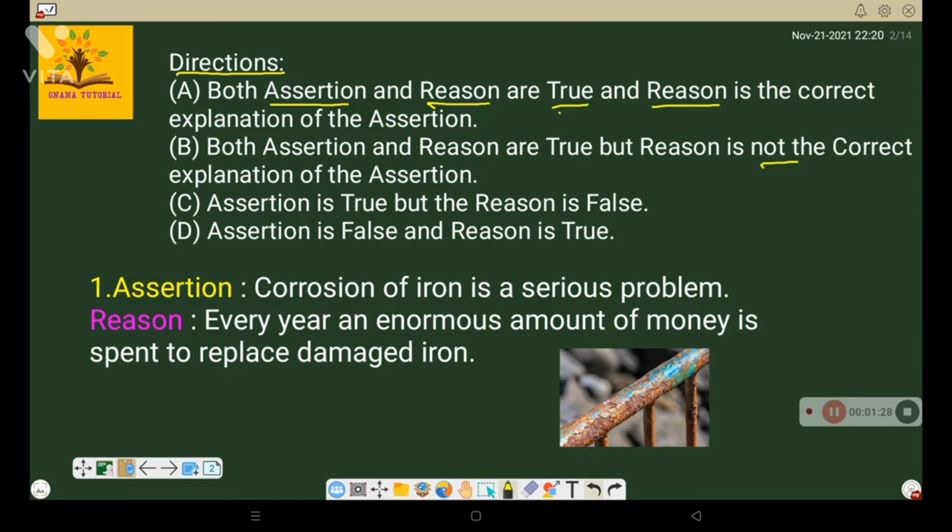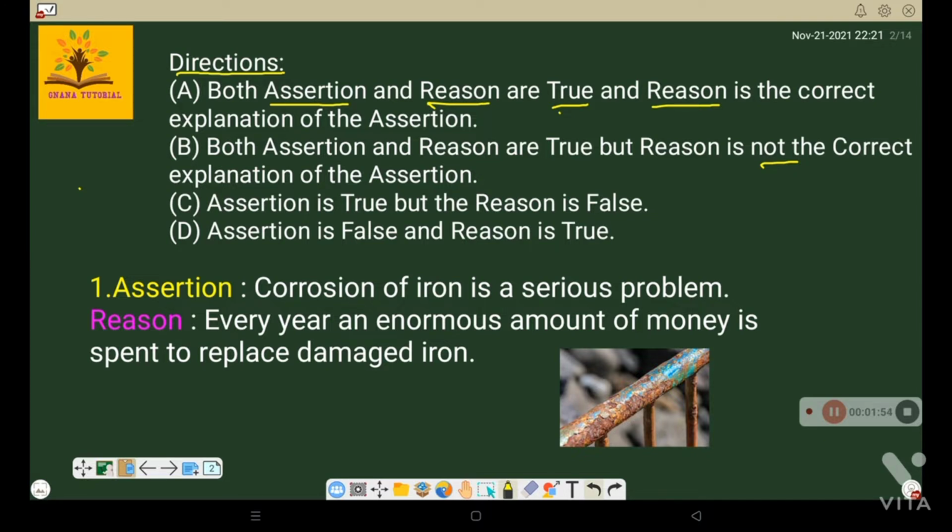Sometimes it may support, sometimes it may not, and sometimes both are irrelevant statements. Mainly where you will get doubt is when both are correct. In that case, you have to select either option A or B. Except for those two options, the remaining two we can understand easily.